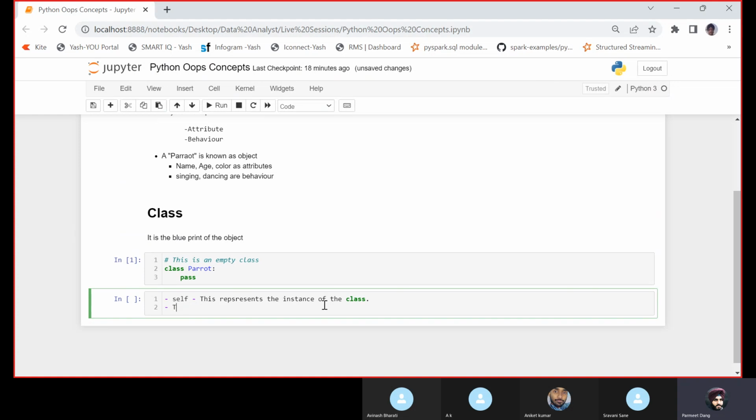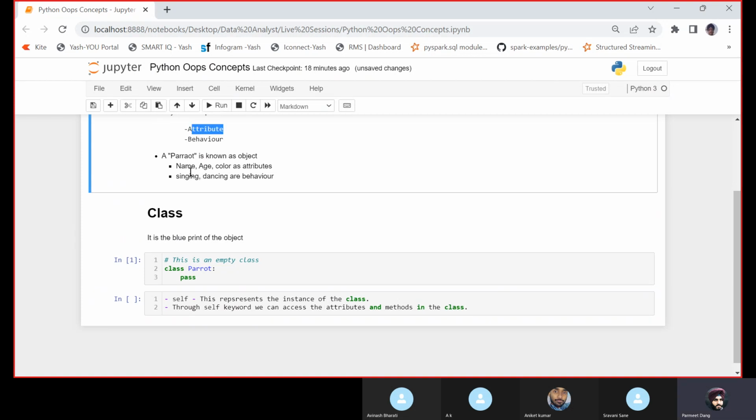Through the self keyword, we can access the attributes and methods in the class. Attributes we already learned here: name, age, color could be attributes. Methods are nothing but functions. Whenever we are talking about class concepts, we do not talk about functions. We call those things methods.